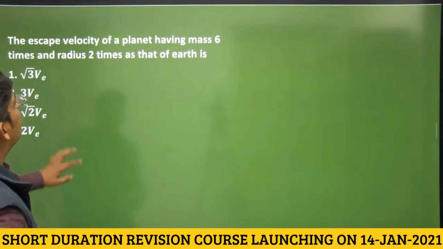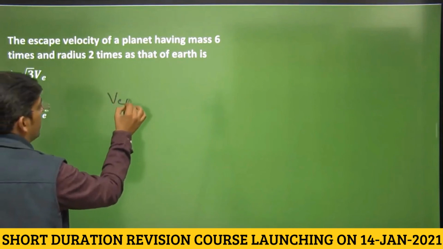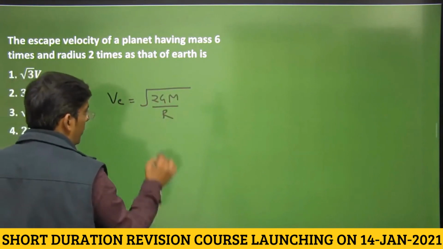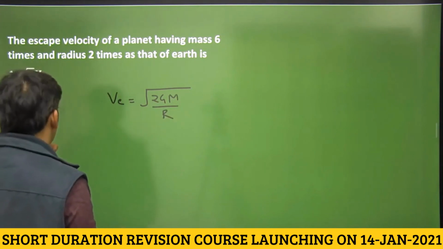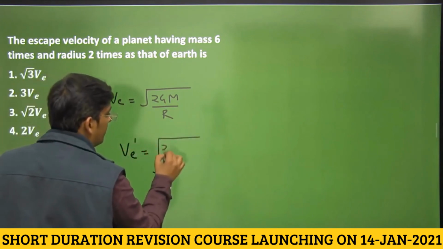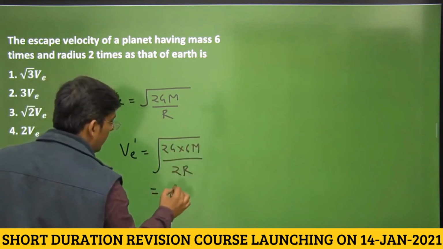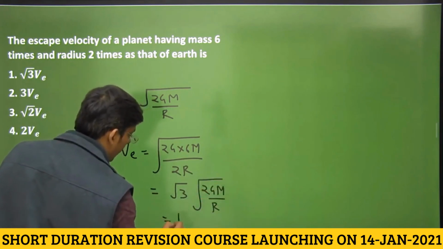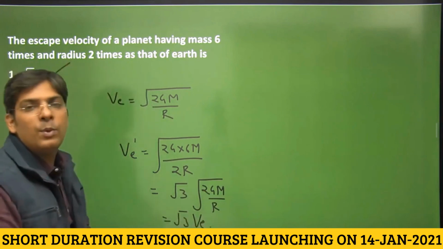Escape velocity of a planet having mass and radius. Do we have a formula for escape velocity? Yes, it is under root 2GM divided by R. The escape velocity of a planet having mass 6 times the mass of earth and radius twice that of earth. Let us replace the mass by 6 times the mass of earth and the radius by twice that of earth. So this comes out to be root 3 times under root 2GM by R. That means root 3 times the escape velocity. Easy question, right dear students? Kindly note down.